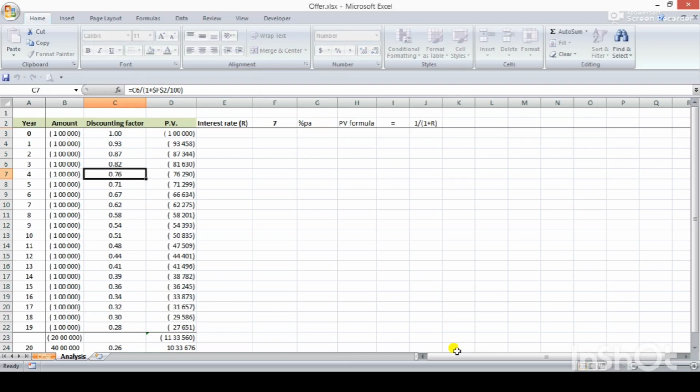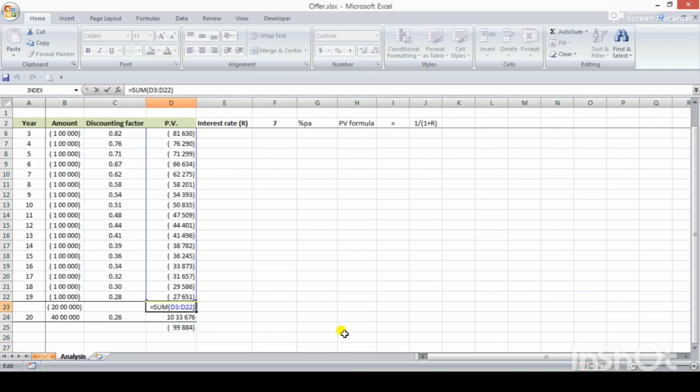Each year we have to divide the earlier year's discounting factor by the present value formula, that is 1 divided by 1 plus r, with this constant divided by 100 to convert into percentage. So here we get a present value of 11,33,560, which means the 20 lakh that we are paying over a period of 19 years has a present value of 11 lakh. So if we get 11 lakh today, then the same will be equivalent to 20 lakh that we receive after 20 years.